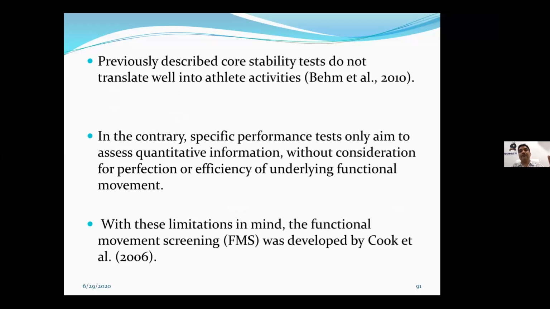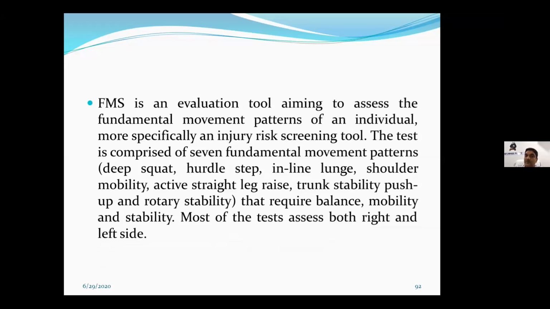As you know, what I said about these normal tests is that they are not very suitable for players, because they are doing athletic activity where you have to look at functional movement. So for that, the Functional Movement Screen was developed by Cook. FMS is an evaluation tool aiming to assess the fundamental movement patterns of an individual, more specifically an injury risk screening tool.